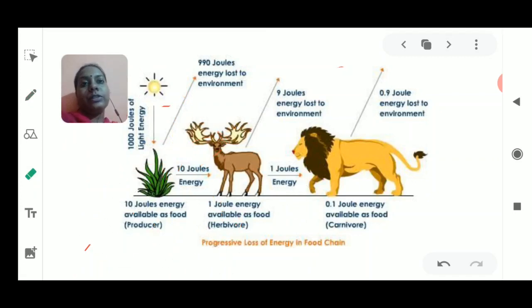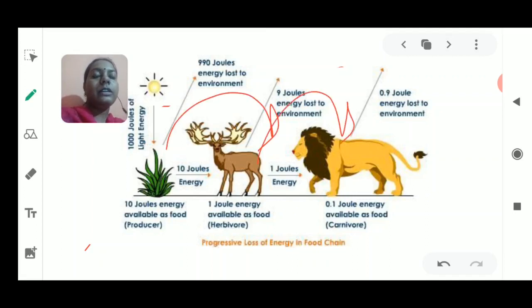herbivores and the carnivores. Okay, so just remember that only a very small portion of energy is going to be transferred from one place to another place. Means it is going to transfer from one trophic level to another trophic level. So where is that energy going? Where is that 90% of energy going? 90% of energy is going in maintaining the temperature, in maintaining the food chain, in maintaining their life process. So very less amount of energy is being transferred from one trophic level to another trophic level.